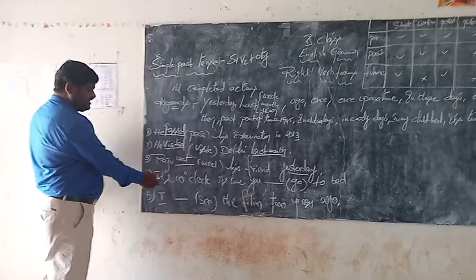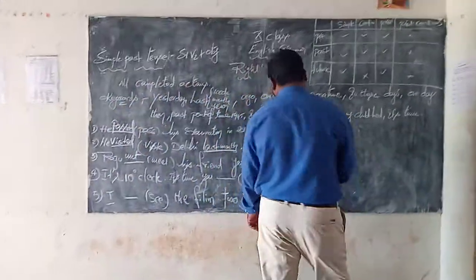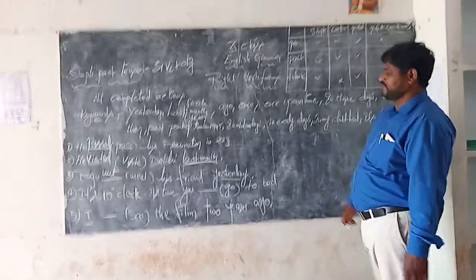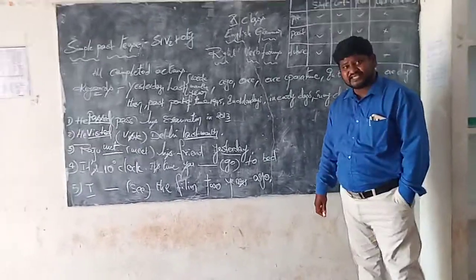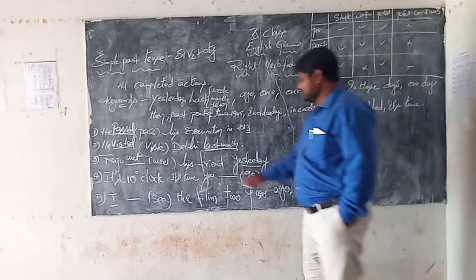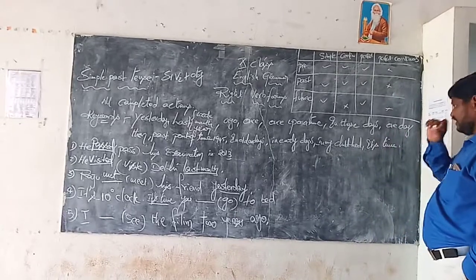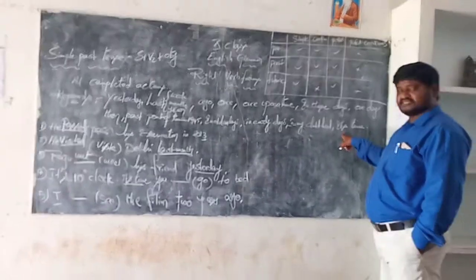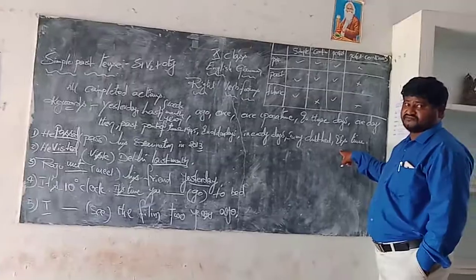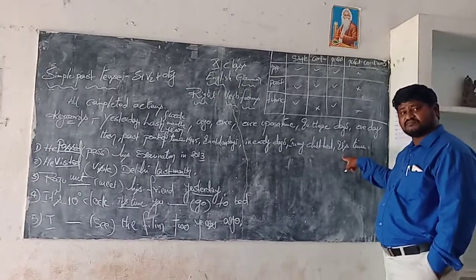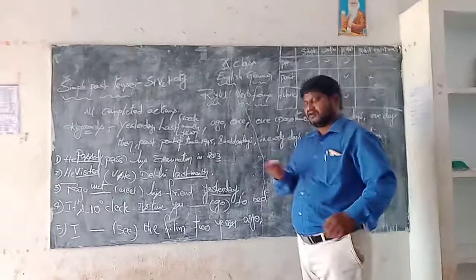Yes. It's 10 o'clock. It's time you dash go to bed. Do you have any keyword here? Yes, it's time. That is the keyword. When we have it's time, that is the simple past tense in another form. What is the simple past tense structure? Subject plus V2 plus object.